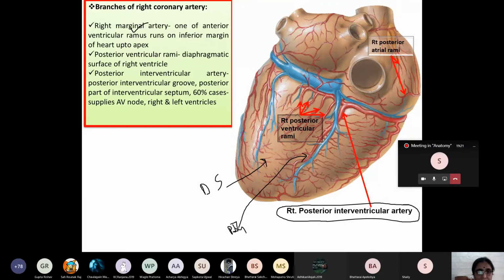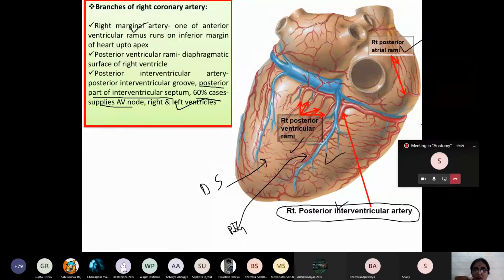Number 1, location. Number 2, what does it supply? It supplies the posterior one-third part of the interventricular septum. And in 60% of the cases, this posterior interventricular artery provides a small branch to the AV node, atrioventricular node. In addition to it, small branches, here you can see, also supply the right and left ventricle, the majority of the right ventricle and a small part of the left ventricle. Besides this, there are small branches from the atrial rami to the posterior aspect. These are known as the right posterior atrial rami.